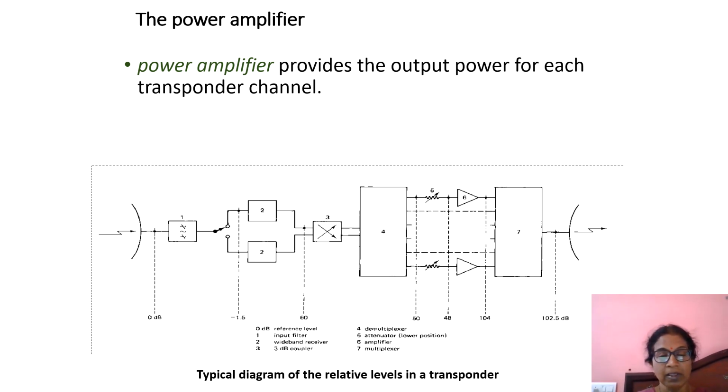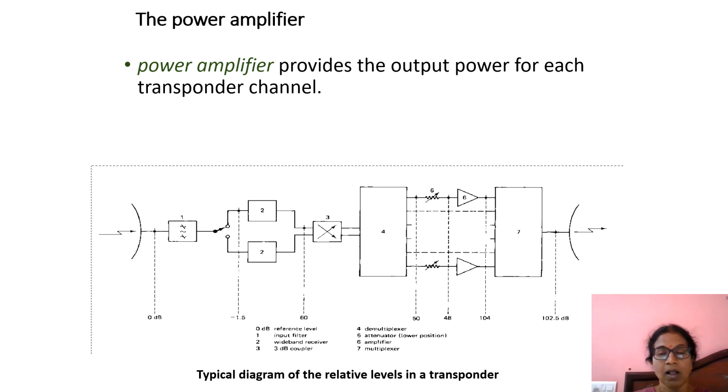You can see here 50 dB signals are coming. After the wideband amplifier, we got 60 dB, and in the multiplexer some of the signal is lost, and we got only 50 dB. After the attenuator, it is further reduced to 48 dB, and the high power amplifiers amplify the signal to 104 dB, and these signals are